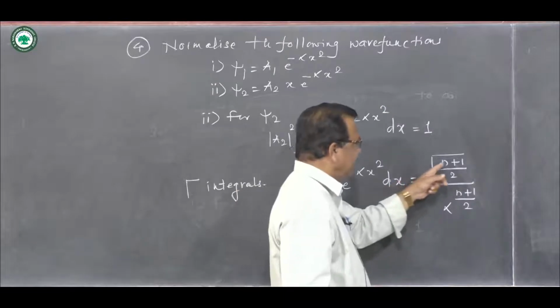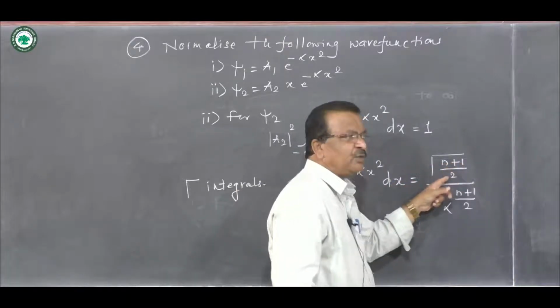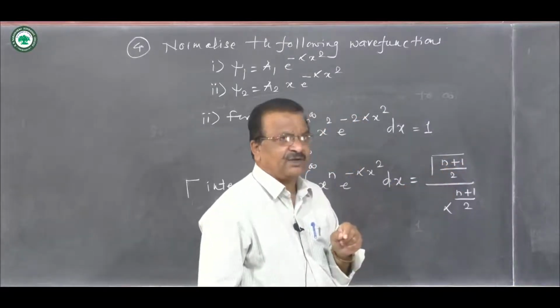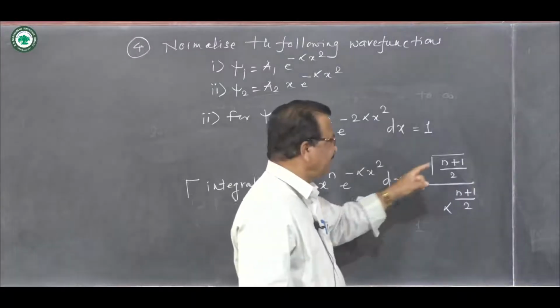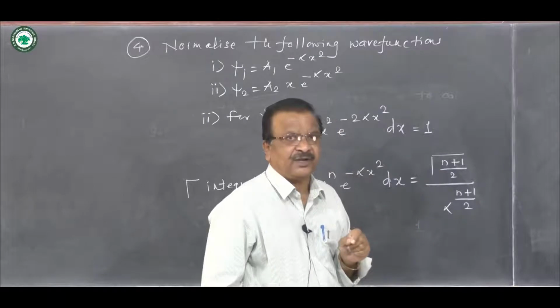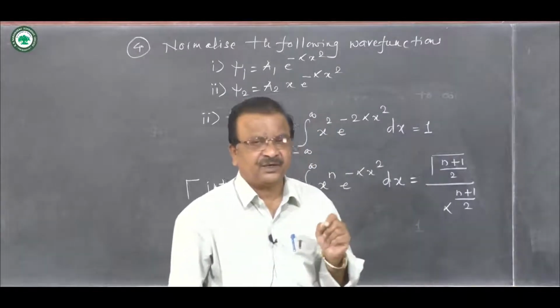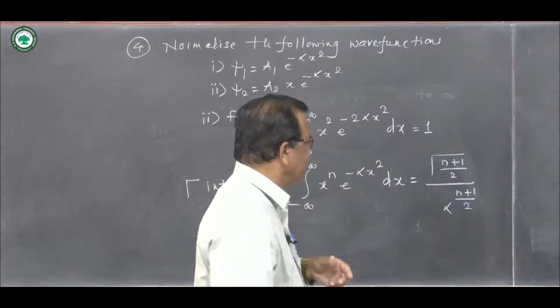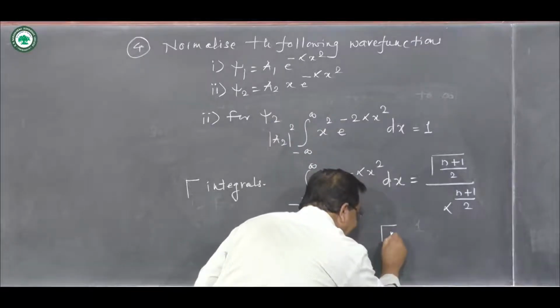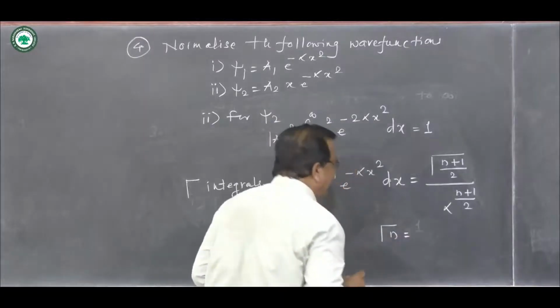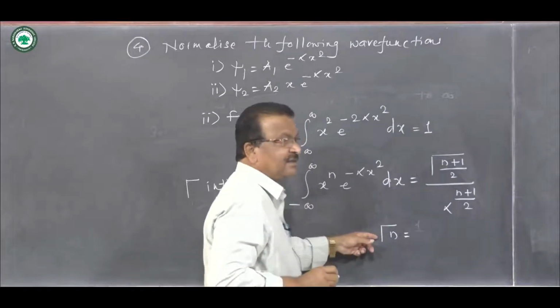For example, n plus 1 divided by 2 may result in an integer value such as 2, 3, 4 and so on, or it may result in a half integer value like 3 by 2, 5 by 2, 7 by 2 and so on.